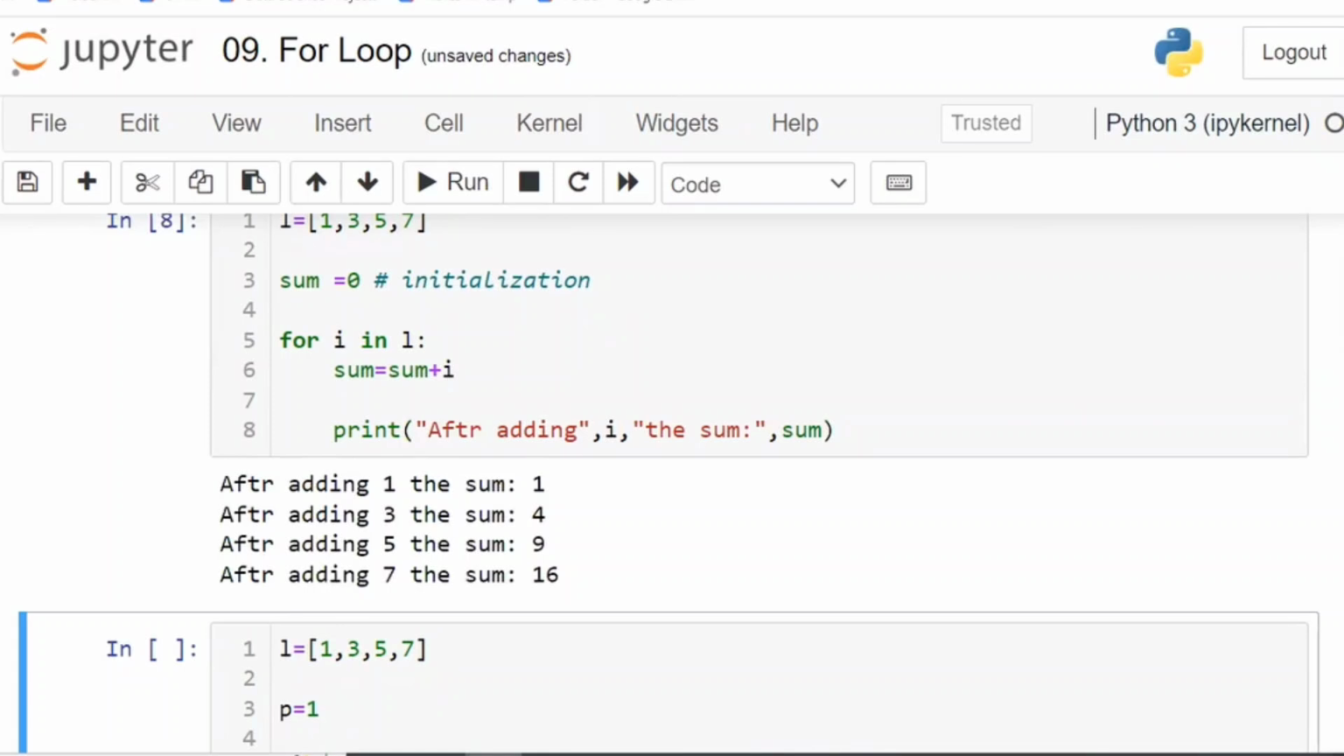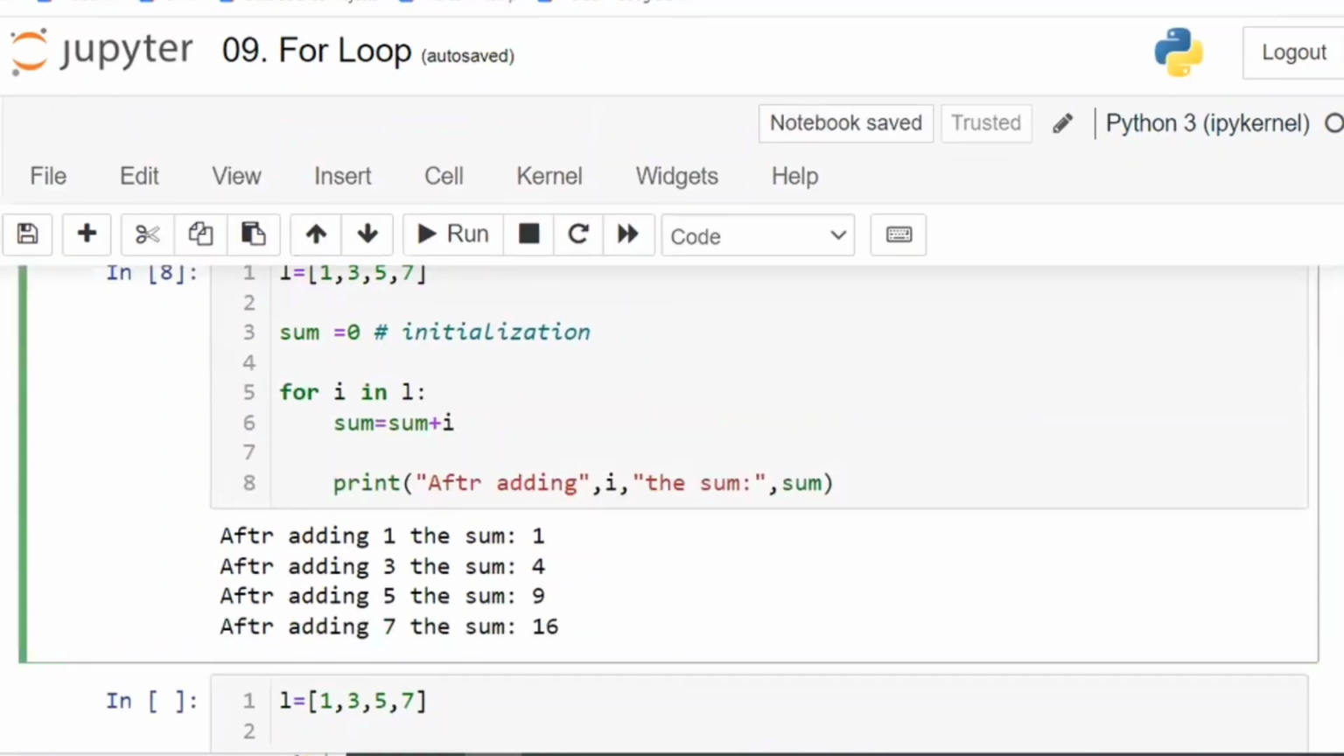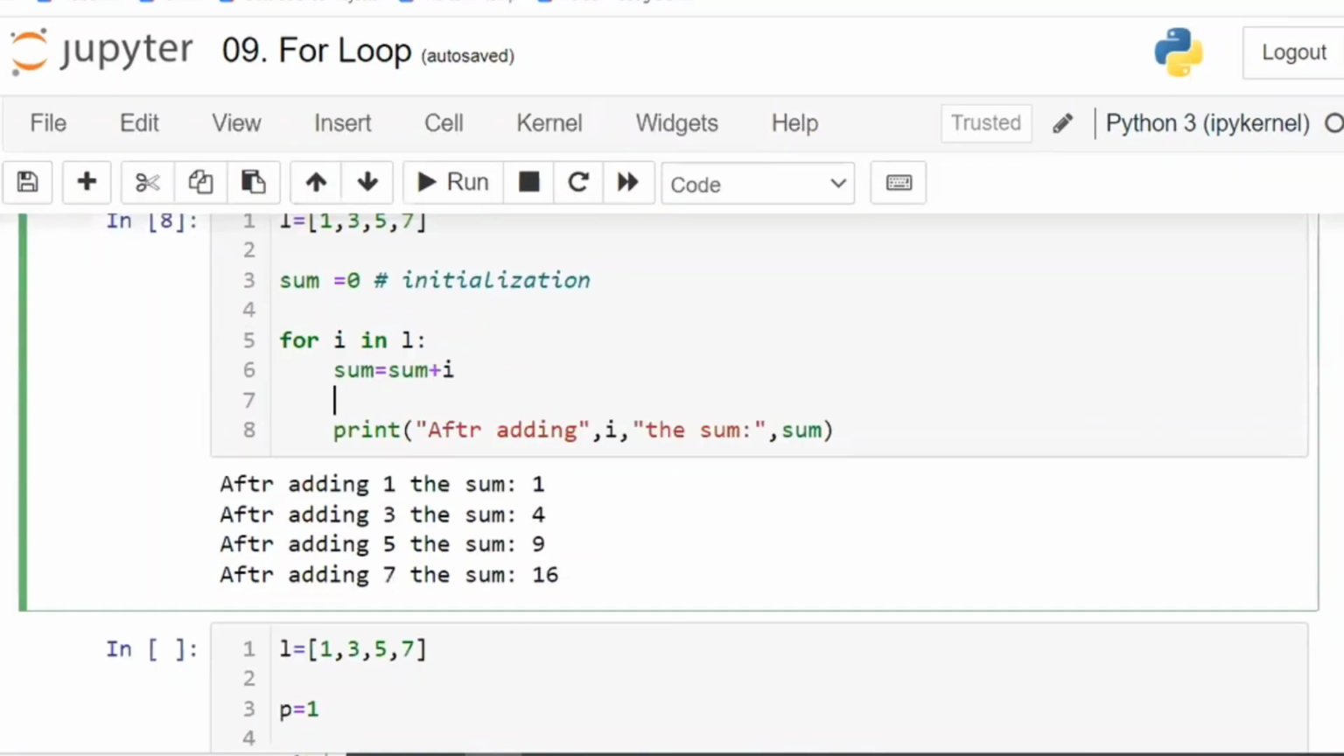After adding, the I values and the sum values will be printed every time, because every time it is inside the for block. Inside the for block, so every time it is printing. If it is outside the for block, only one time will be printed.